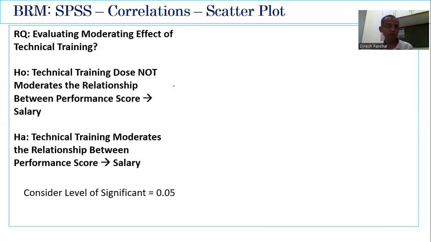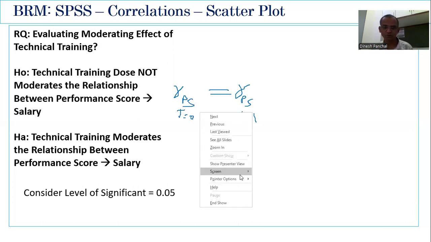So here the null hypothesis is that the correlation between performance and salary when the technical training is equal to 0 is equal to the correlation between performance and salary when the technical training is equal to 1. 0 means that those employees have not taken a training, and 1 means those employees have taken a training. So this hypothesis we are trying to test.